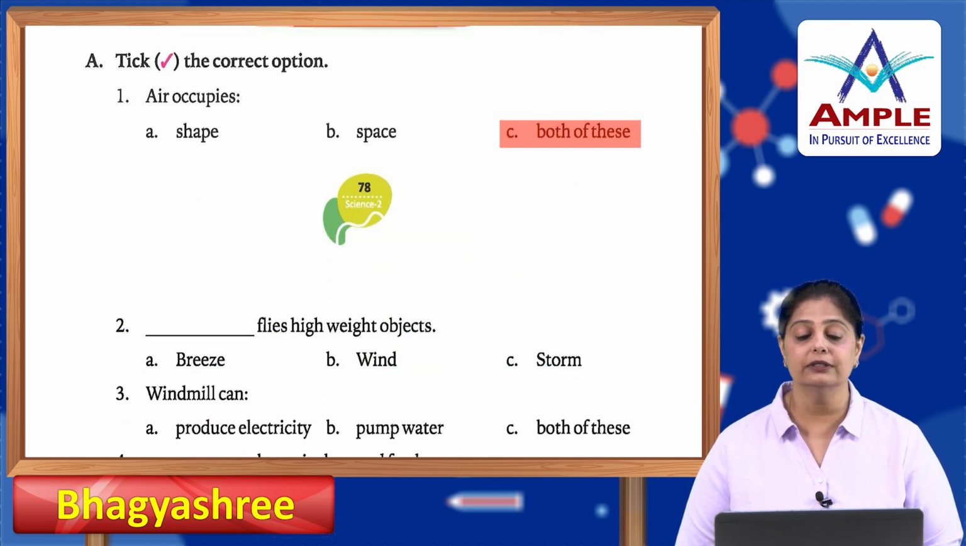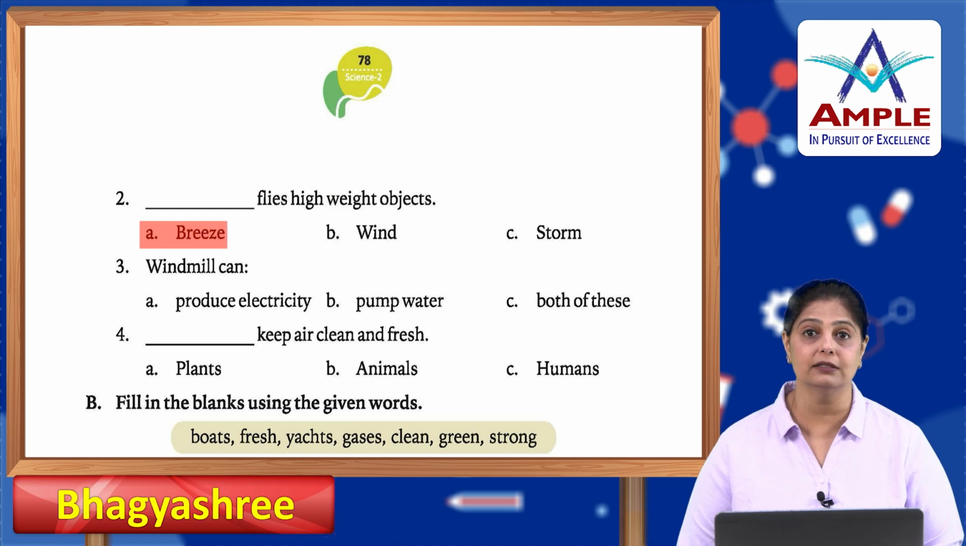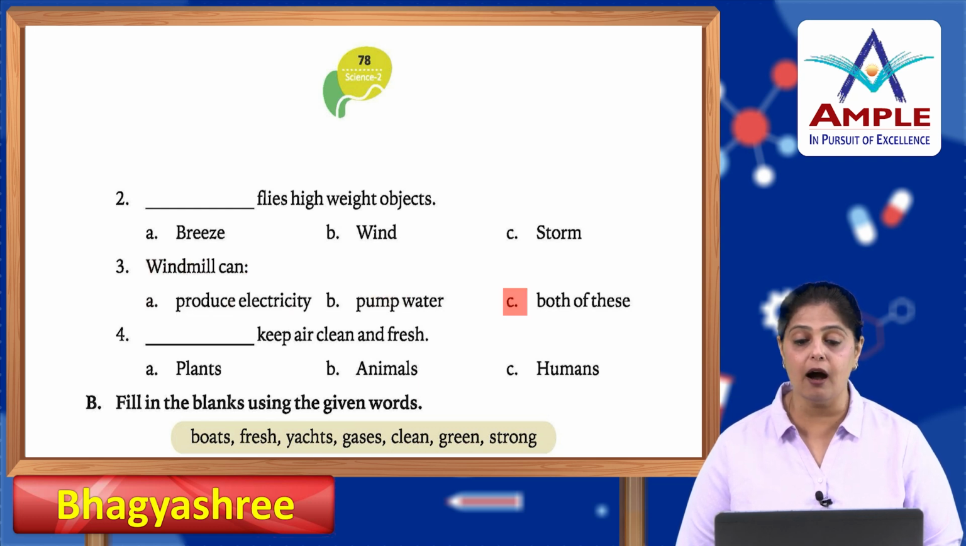Breeze, wind or storm? Storm for heavy objects. Okay. Windmill can produce electricity, pump, both of these. Okay. Now, animals or humans?